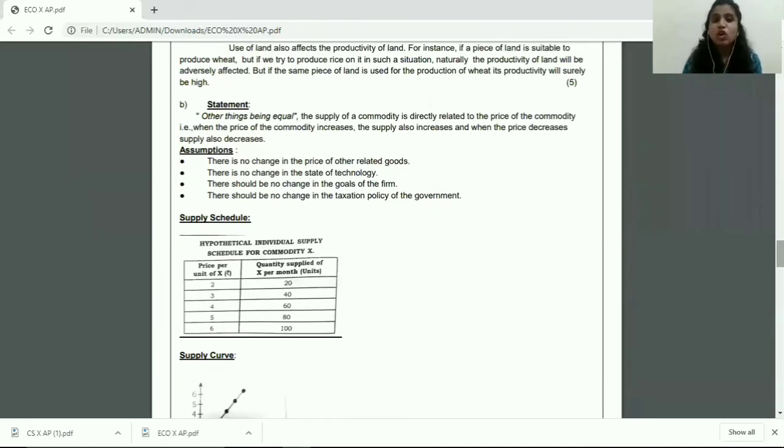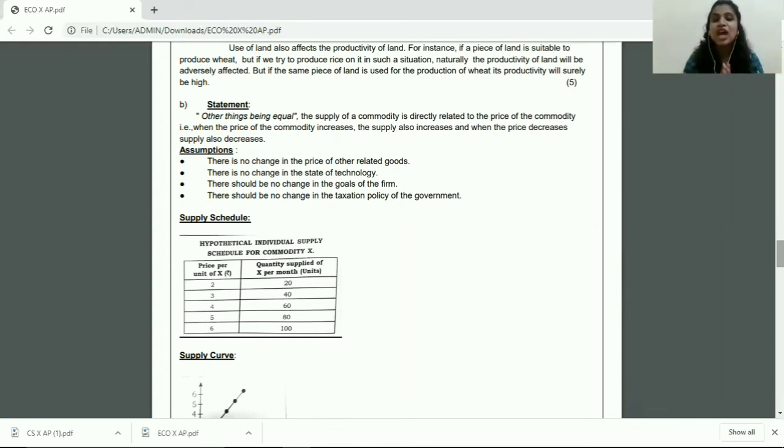State and explain the law of supply. Now students, whenever the law of supply is asked in your exam, there is a specific format which has to be followed while writing this answer. First of all, write the statement. It has to be underlined neatly. Then "other things being equal" has to be in inverted commas, and then you will write the statement as it is given in your textbook.